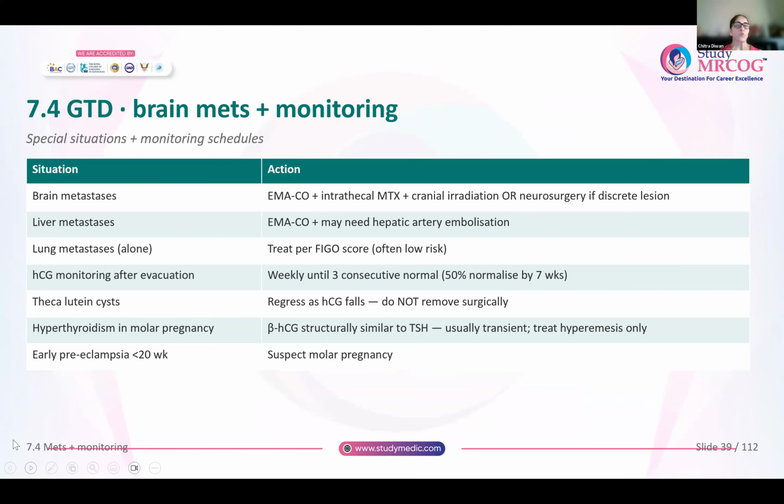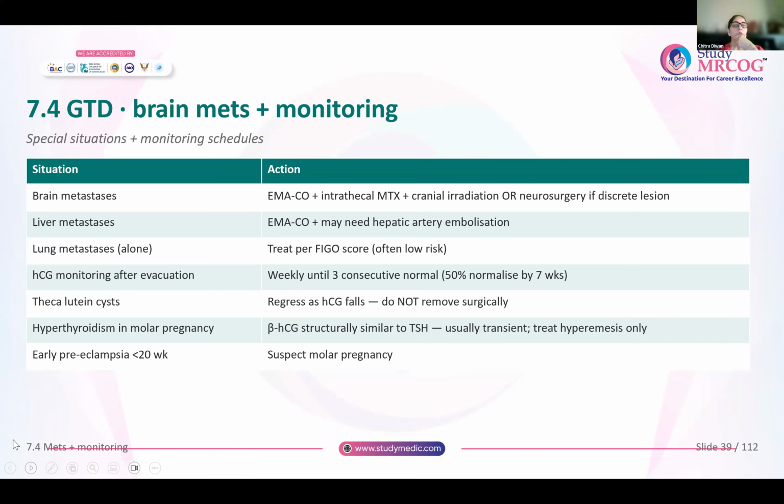Now, what about some special situations? What about the monitoring schedules there? If there are brain metastases, she needs multi-drug chemotherapy. You can also give intrathecal methotrexate, and you can give cranial irradiation. Or even if there is a space occupying lesion, you can do neurosurgery if it is a very discrete lesion. For liver metastasis, again, multi-drug chemotherapy, and she might need hepatic artery embolization. If it is lung metastasis alone, the lung metastases are thought to be low risk. So whatever is her FIGO score, depending on that, you will treat her with chemotherapy.